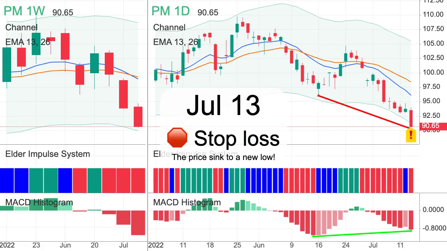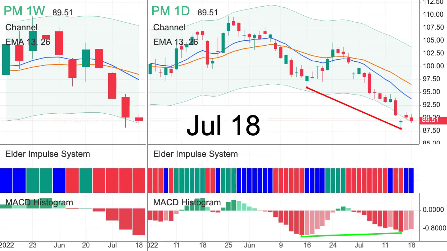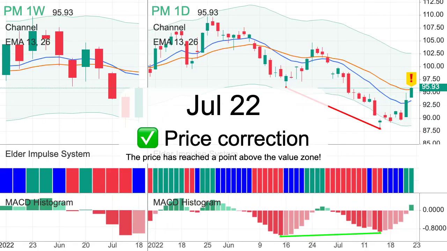The price sank to a new low. Do you plan to submit a new order? A new low. The price has reached a point above the value zone.